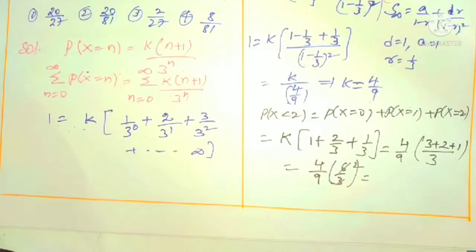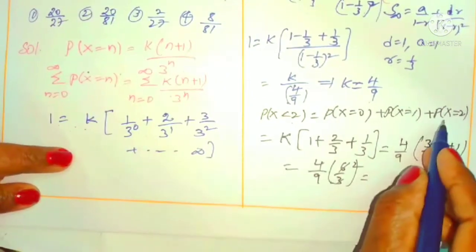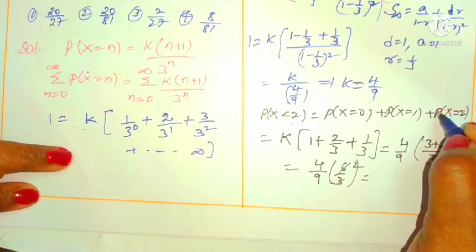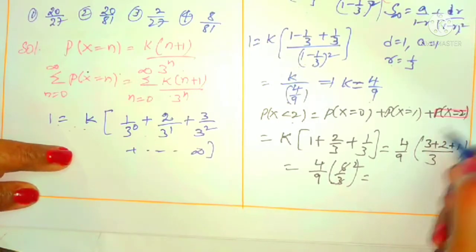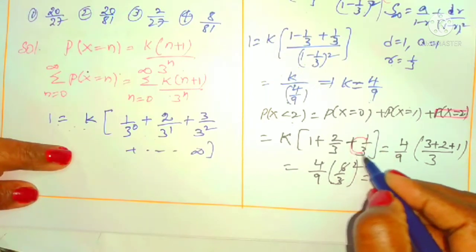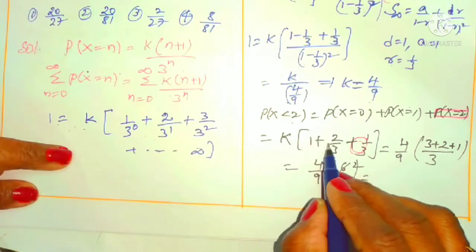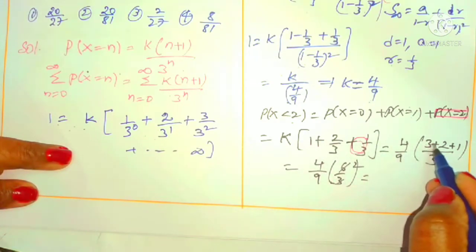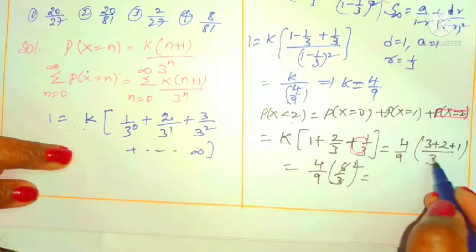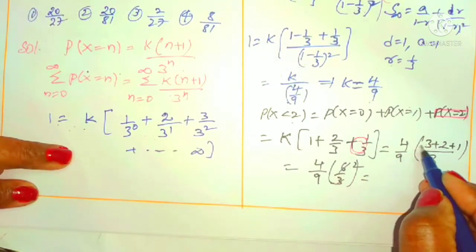Yes, here small correction: it is asking less than 2. Means what? Not equals to 2. Don't take this part. We want only 0, 1. Means you don't want this one. Okay, so what is left over now? K into 1 plus, we cannot take this one. 1 we cannot take. 3 plus 2, 5 only. This point I am cancelling here.